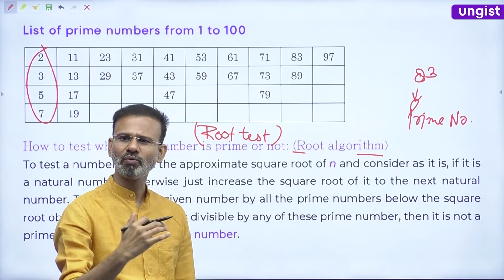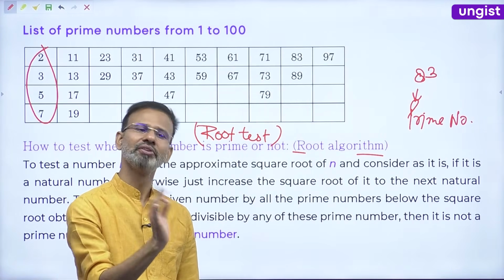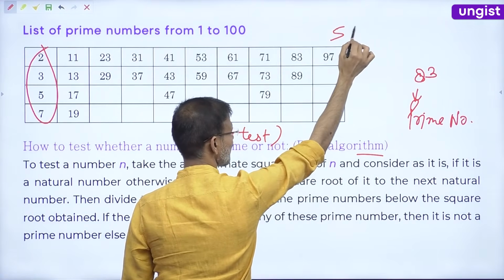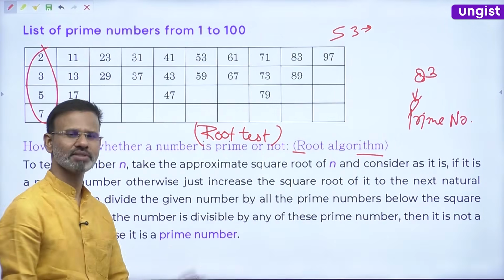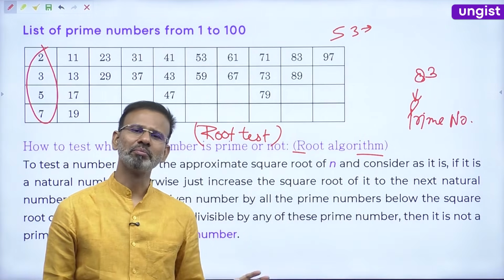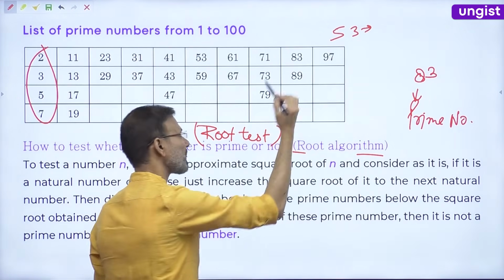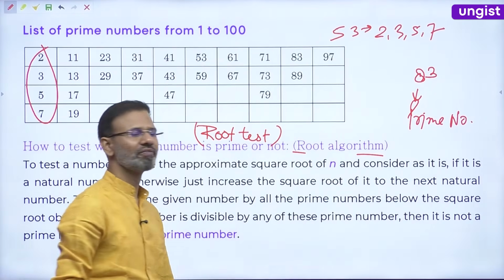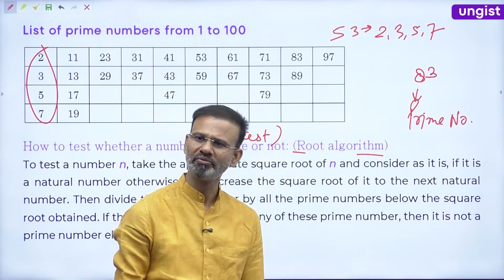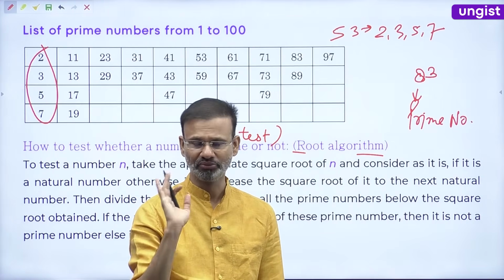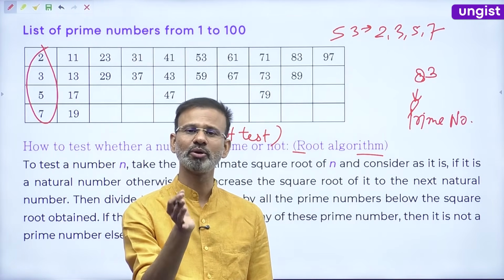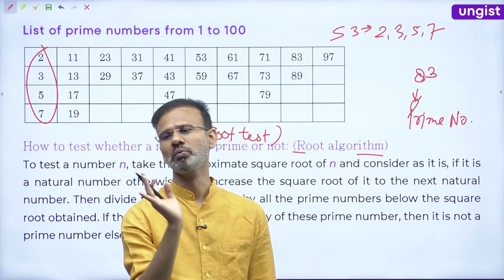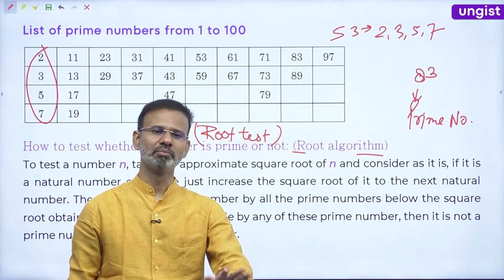Let me tell you for one more number. For example, 53. What is the rough root of 53? 7. So take all the prime numbers till 7: 2, 3, 5, 7 again. Tell me, is 53 a multiple of 2? No. Is 53 a multiple of 3? No. Is 53 a multiple of 5? No. Is 53 a multiple of 7? No. So 53 is a prime number.